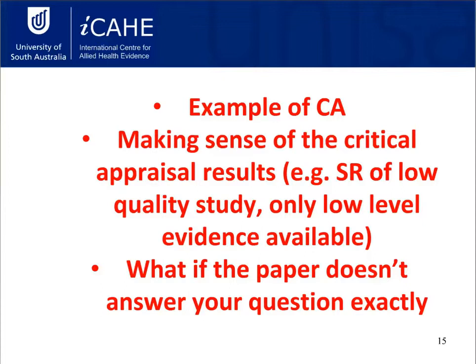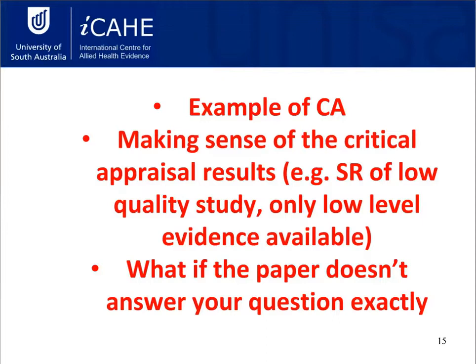For example, in the CASP, there are some questions about meta-analysis, but you might find that a study can't do a meta-analysis because the data they have access to is just not adequate for it. And they'll still be marked down for not having done that, when really as researchers, they've made the right decision. So that's where you might need to use your clinical judgment about whether or not you think the quality of the study is affected by that decision.